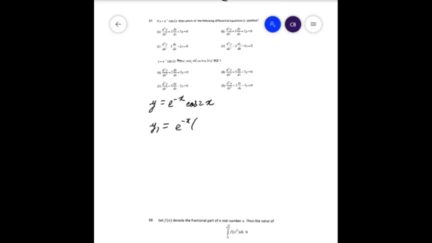That gives us e to the power minus x into minus cos 2x, when I have taken the derivative of e to the power minus x, and minus 2 sine 2x, when I have taken the derivative of cos 2x. So that gives us minus e to the power minus x into cos 2x plus 2 sine 2x.